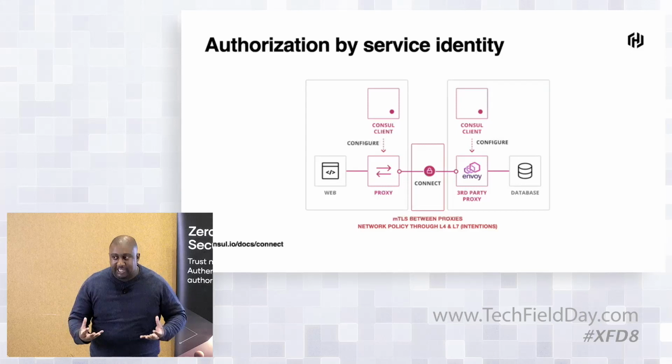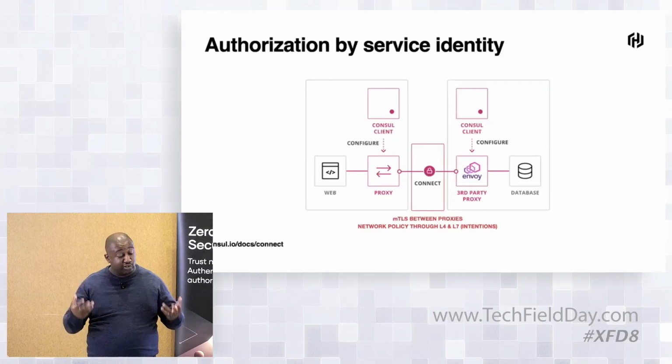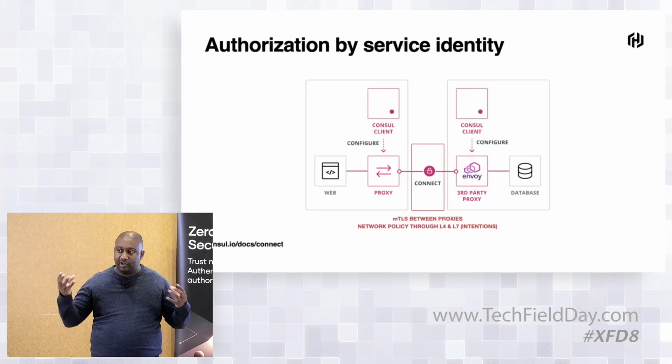Once you've assigned those identities, now using layer 4 protocols, we can define what our intentions are. What we mean by that is which services are authorized to communicate with which other services. And we'll go through a really practical example of that. So just to reiterate, we have two nodes. Each of them is running the service, and each of them has a Consul client inside it. The way Consul works is with a server-client architecture.